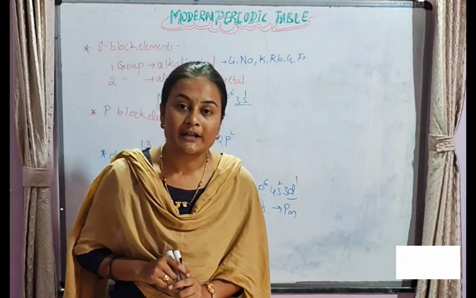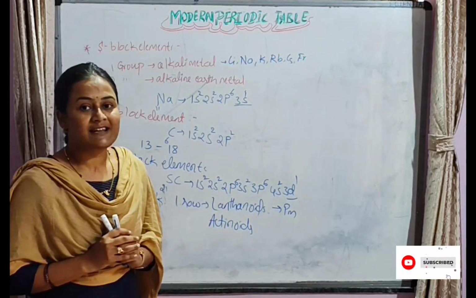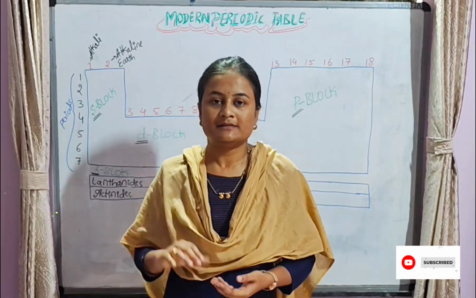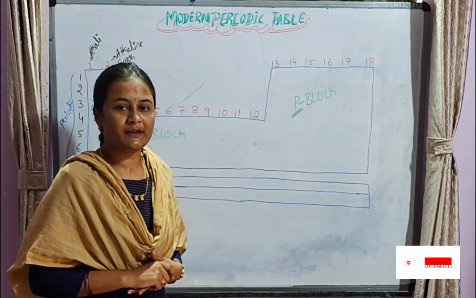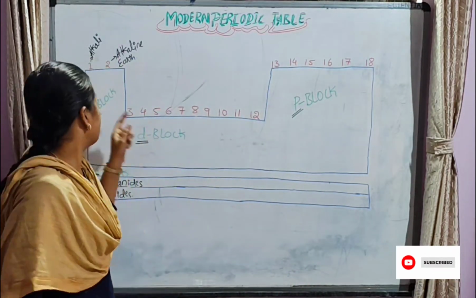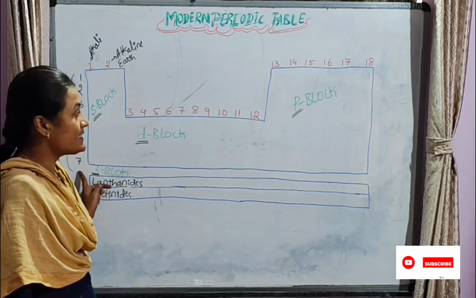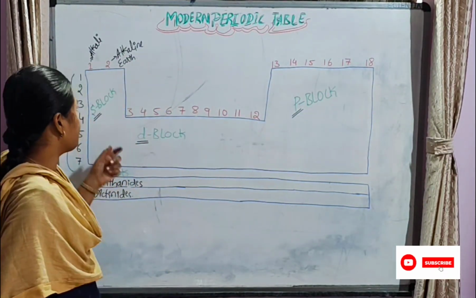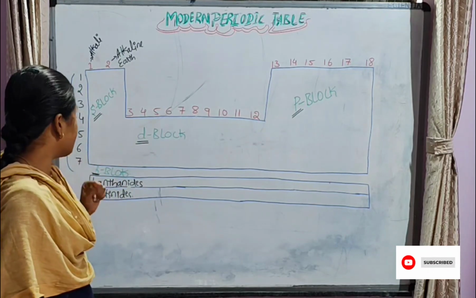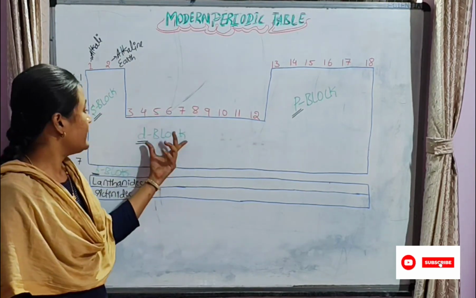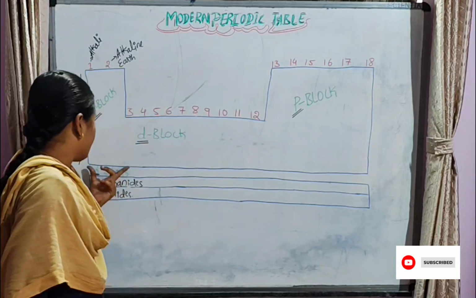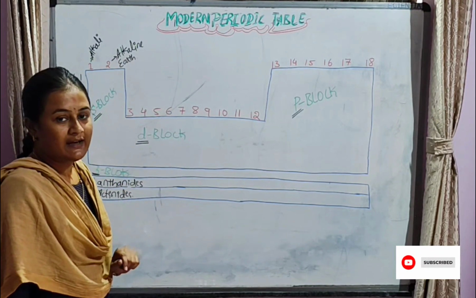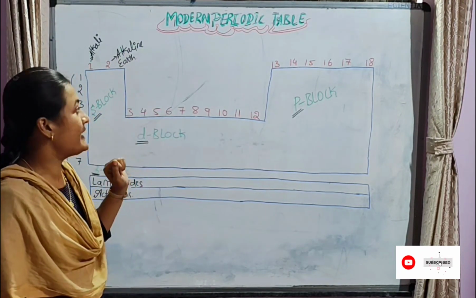This is about the modern periodic table. This is the schematic diagram of the modern periodic table. It contains 118 elements. Here 1 to 7 are called periods and 1 to 18 are called groups. Groups are vertical columns and horizontal rows are called periods. It contains 4 blocks: s block, d block, p block, and f block, which contains 2 rows. The first row is called lanthanoids and the second row is called actinoids. And this is about the modern periodic table.